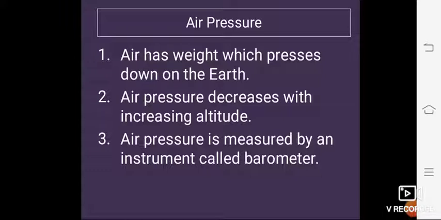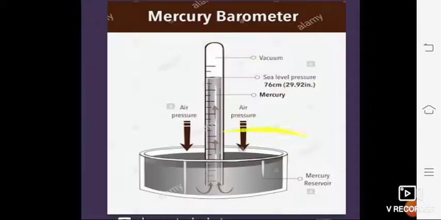At sea level, air pressure is nearly 1.05 kg per centimeter square. Air pressure is measured by an instrument called a barometer. A simple mercury barometer comprises a tube with one end open and placed in mercury. Mercury, you know, students, is a silver white metal.